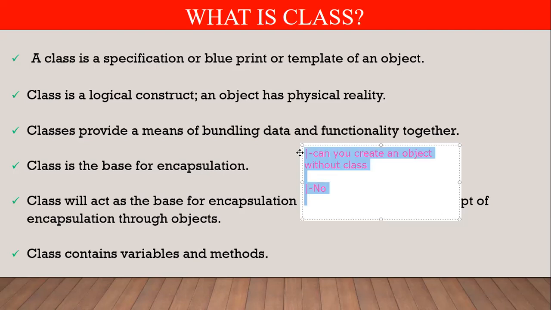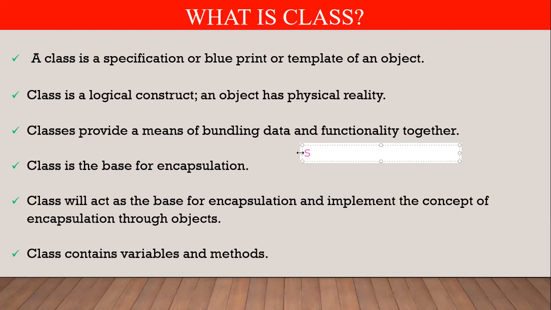How many objects can you create for a class? Suppose we have a student class. How many objects are possible? You can create 0 to n objects. Once you define a class, suppose you design the map, it depends on your choice. You can create any number of houses.